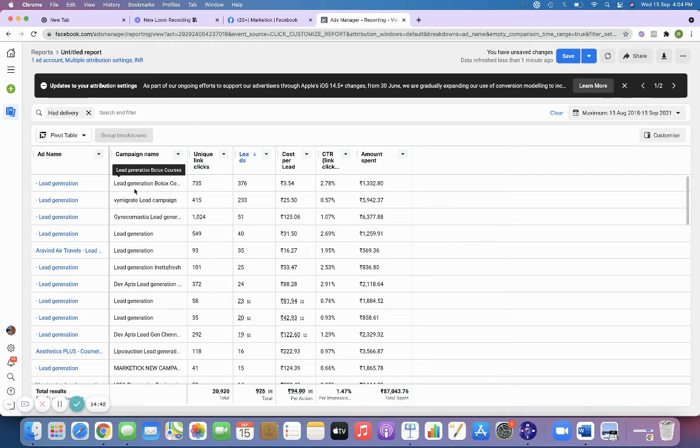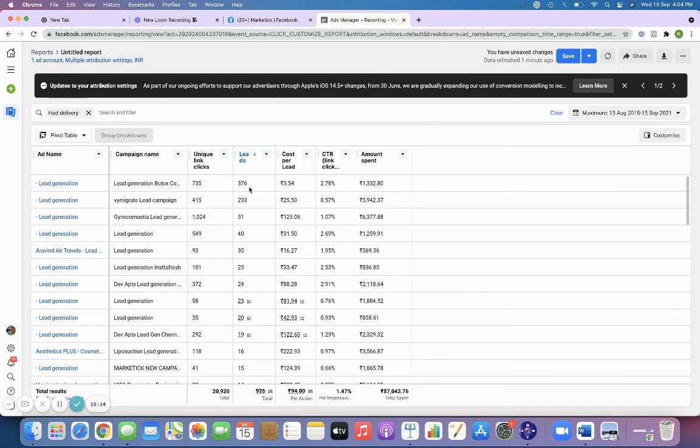Fine. So for this particular lead generation campaign, I have got 735 unique clicks. I have got totally 376 leads, and the cost per lead is 3.54, and the click through rate is 2.78. I have spent only 1332, but I've got 376 leads, right? And the cost per lead is only 3.54, which is totally fine, right?